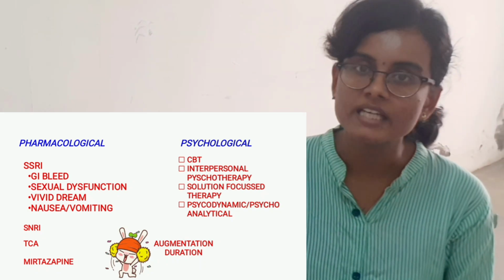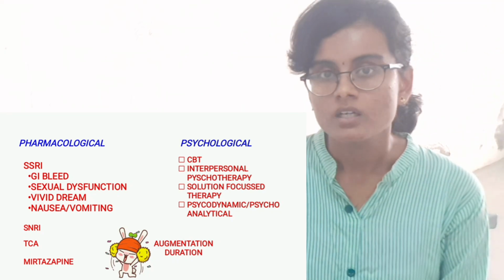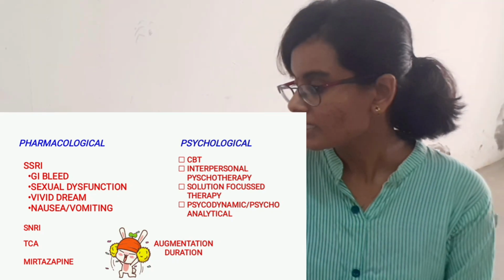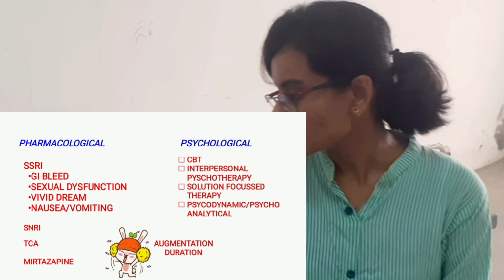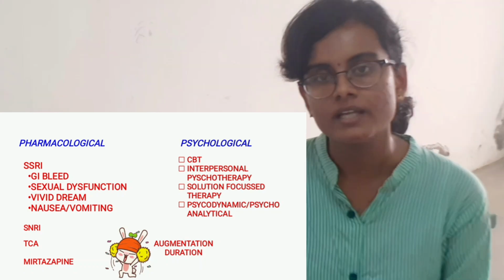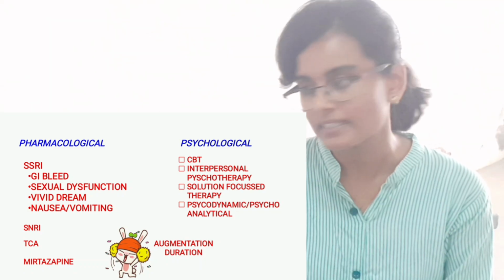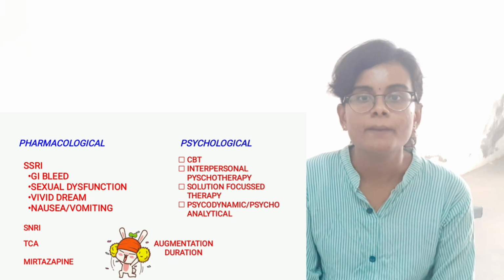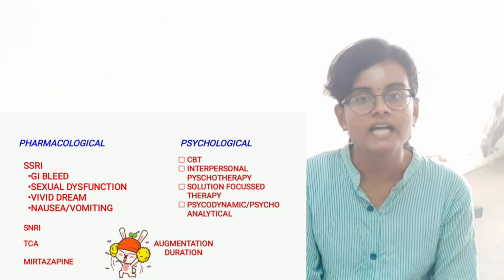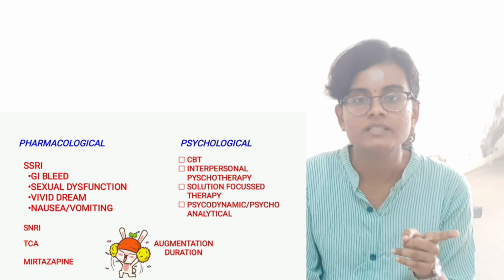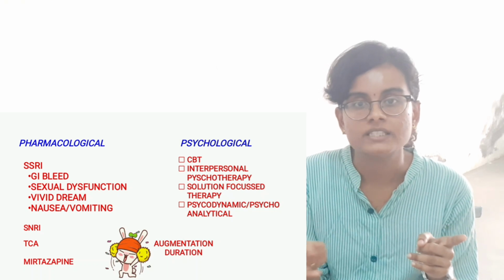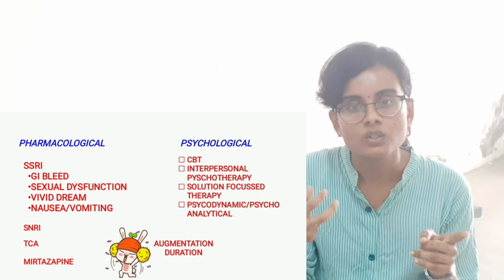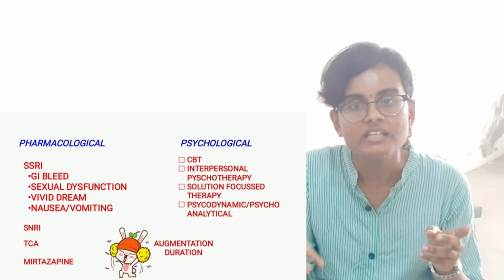Next, psychological interventions are going to be cognitive behavior therapy, and then you have the interpersonal psychotherapy. Next, solution focused therapy and psychodynamic and psychoanalytical therapy. We can increase the effect of these drugs by a method called augmentation, that is addition of one antidepressant drug with another antidepressant, or addition of any antipsychotic, lithium, or electroconvulsive therapy, and then you have the light therapy.